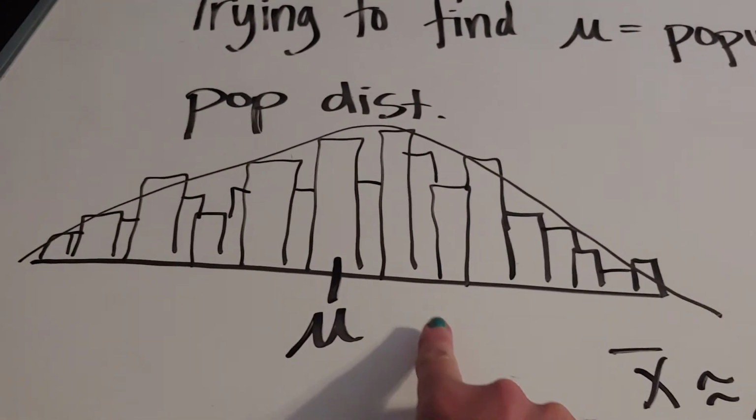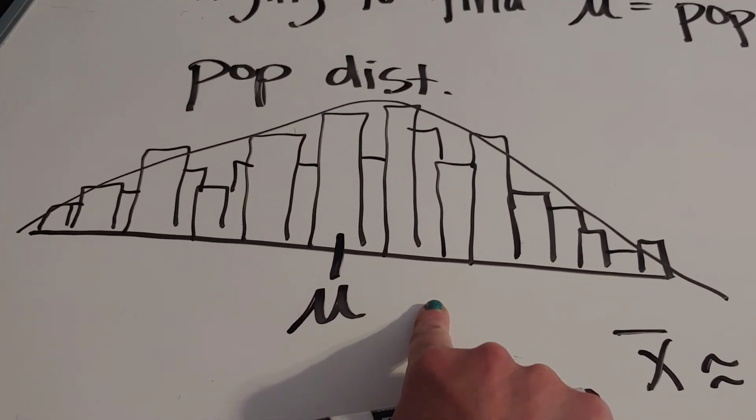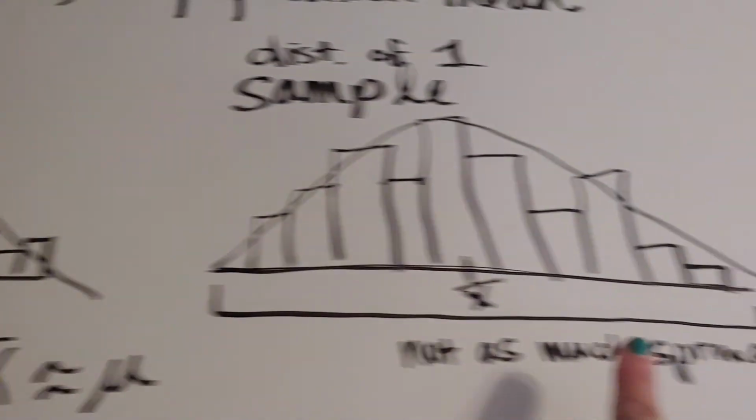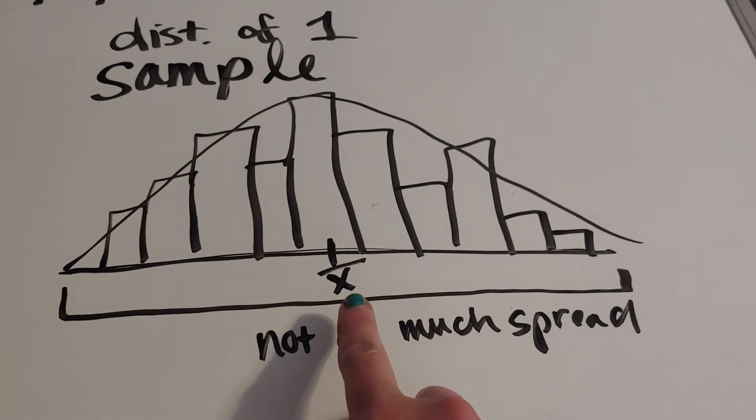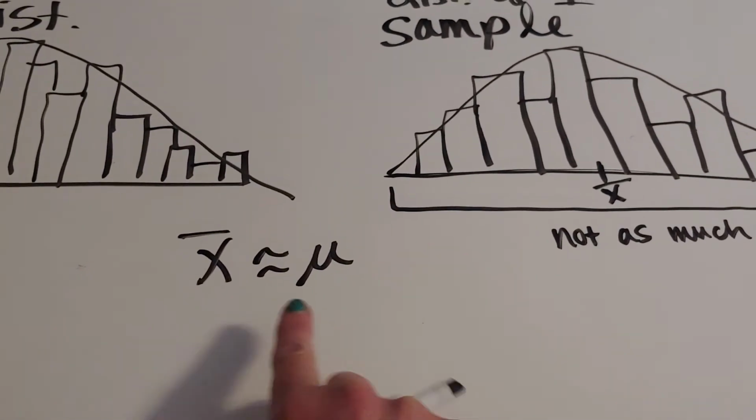So here we have population distribution, long and wacky, mu's in the middle-ish. Distribution of one sample, a little less spread, x bar's in the middle, and we want to know if the two means are going to match.